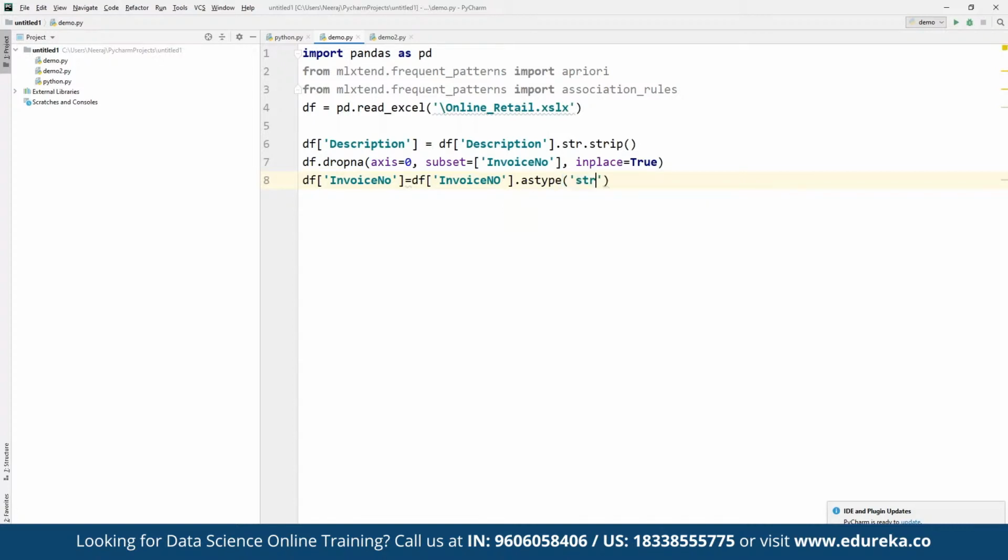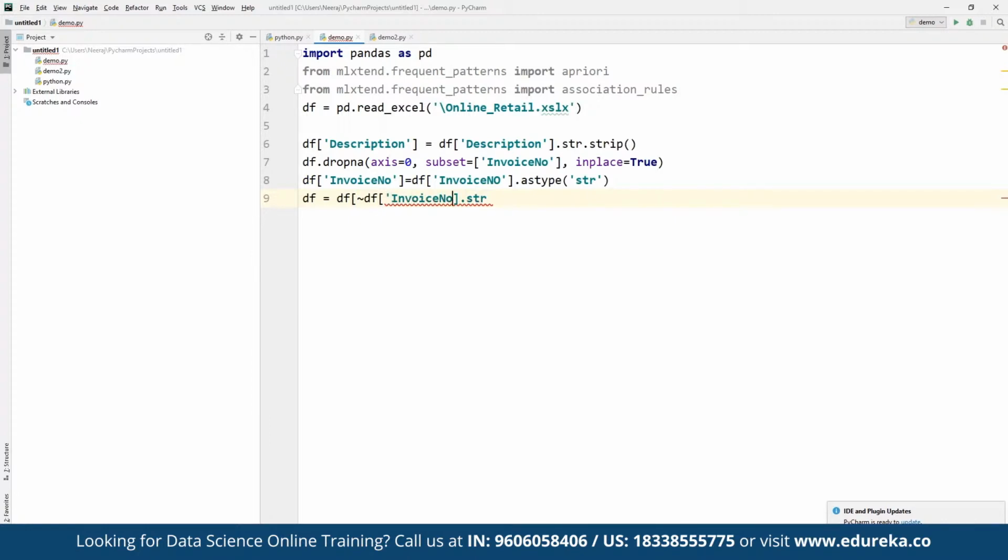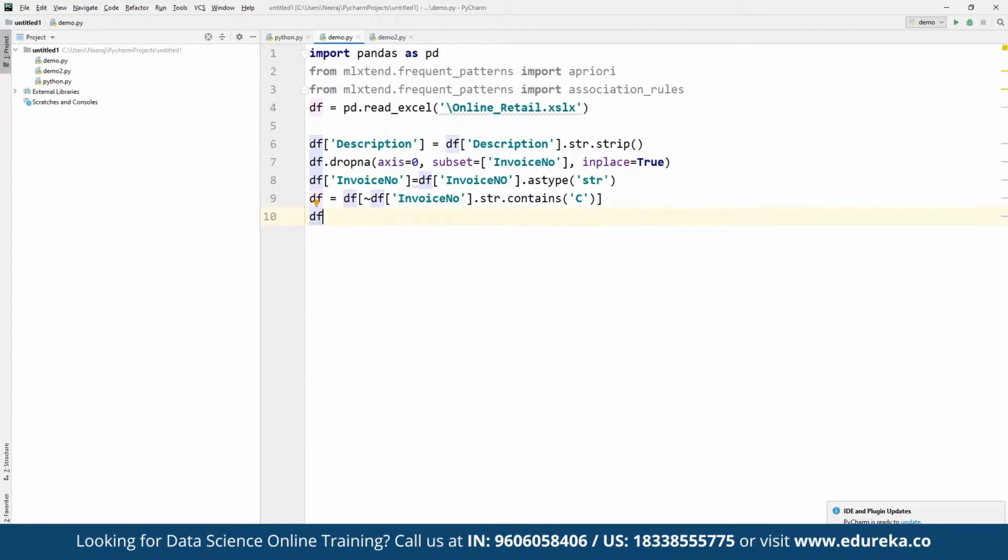Then we can create a data frame where the invoice number is a string, using str.contains, and we define wherever the value is C, remove those rows, and then we are going to simply save it as a part of the given data frame.